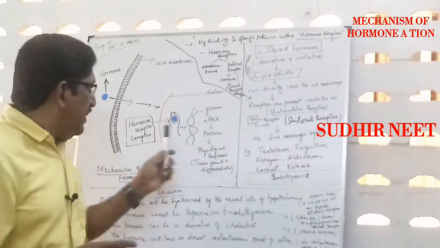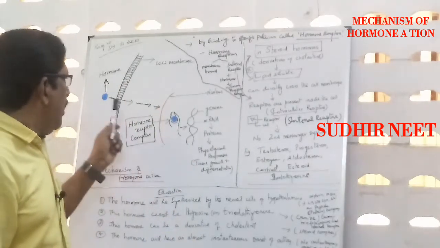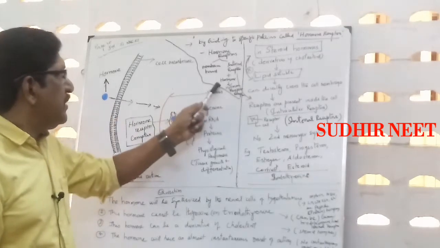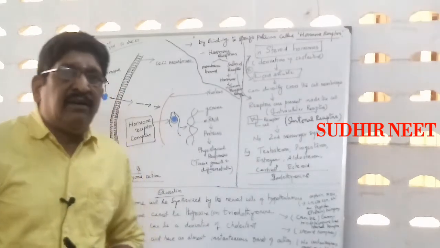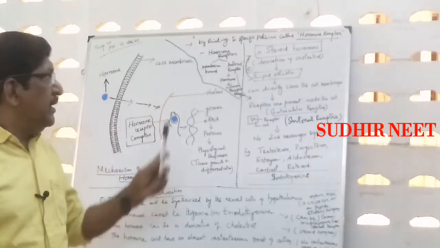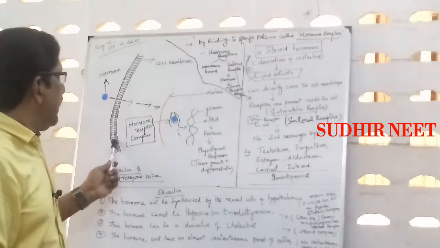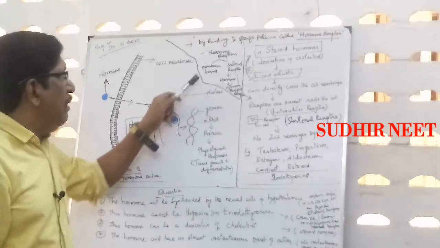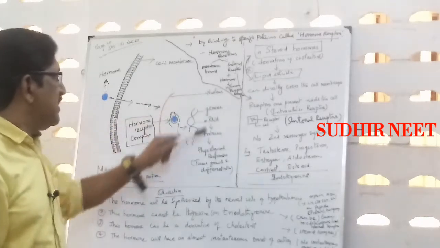The receptors are of two types. One, membrane bound, otherwise internal receptors. That is, the receptors may be present in the cell membrane, or they are internal, present inside the cell.